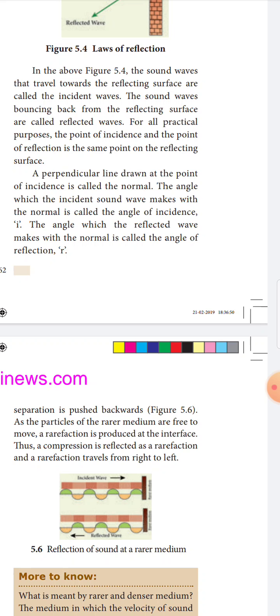For all practical purposes, the point of incidence and the point of reflection are the same point on the reflecting surface. What is a normal? A perpendicular line drawn at the point of incidence is called the normal. The angle which the incident sound wave makes with the normal is called the angle of incidence, I. The angle which the reflected wave makes with the normal is called the angle of reflection, R.